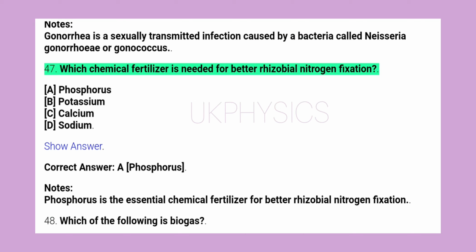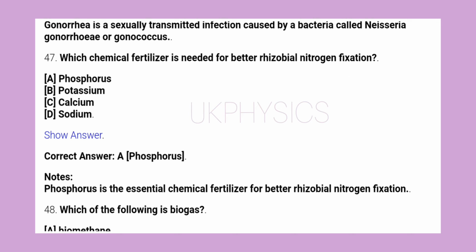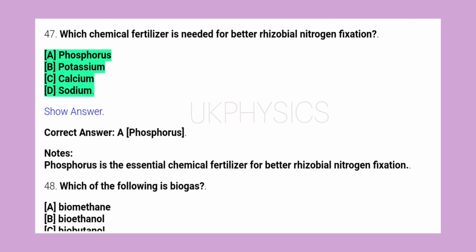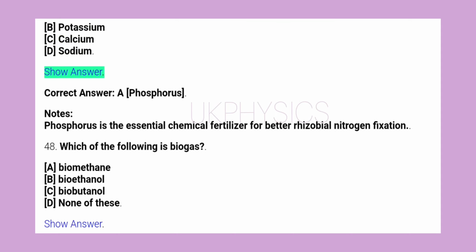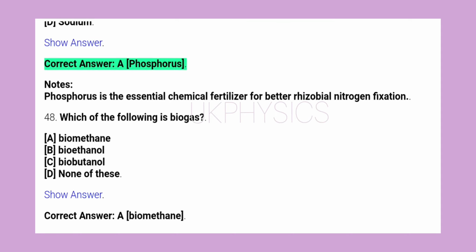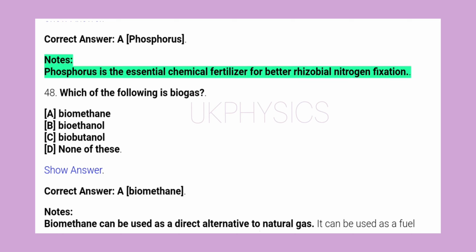47. Which chemical fertilizer is needed for better rhizobial nitrogen fixation? A. Phosphorus, B. Potassium, C. Calcium, D. Sodium. Show answer. Correct answer, A. Phosphorus. Notes: phosphorus is the essential chemical fertilizer for better rhizobial nitrogen fixation.